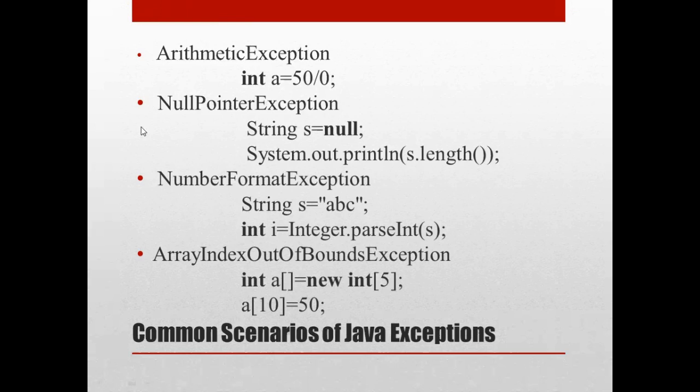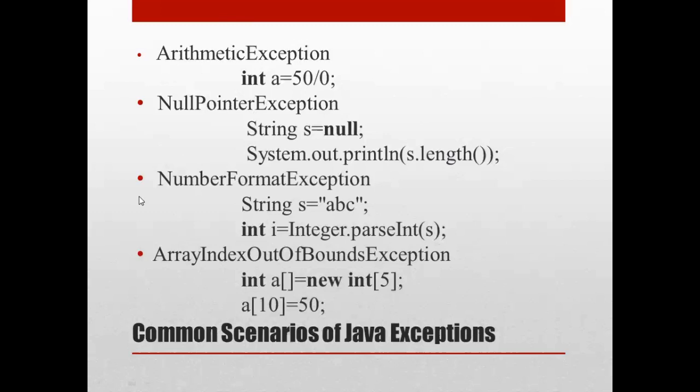The second one is null pointer exception. What do you mean by null pointer exception? If we have a null value assigned to any variable, and we perform any operation on that particular variable, it throws a null pointer exception.